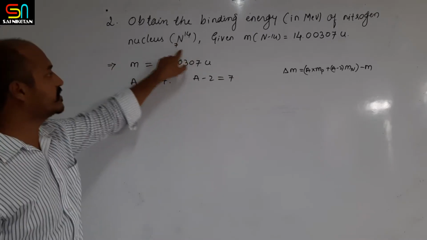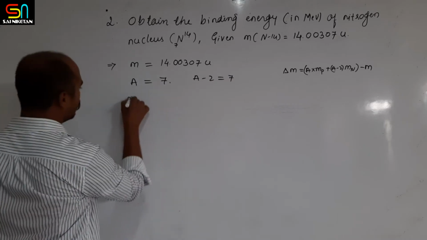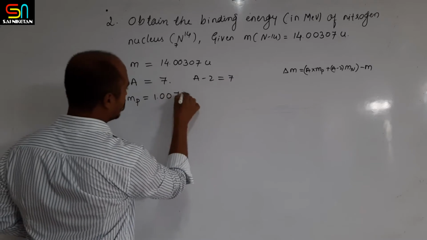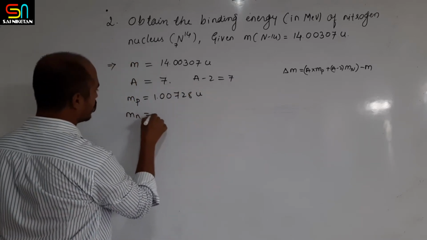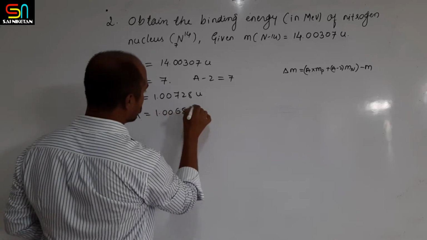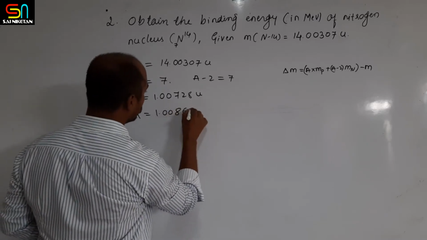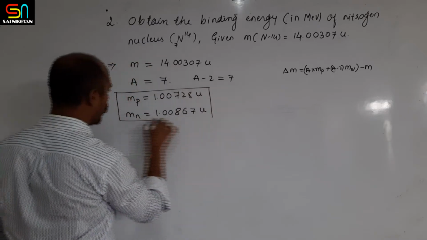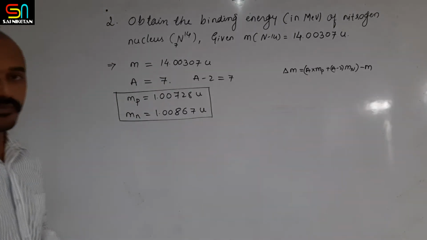Because 14 minus 7 once again gives 7. The mass of proton is equal to 1.00728 atomic mass unit, and the mass of neutron is equal to 1.00867 U. You have to remember these two values in order to solve the example.